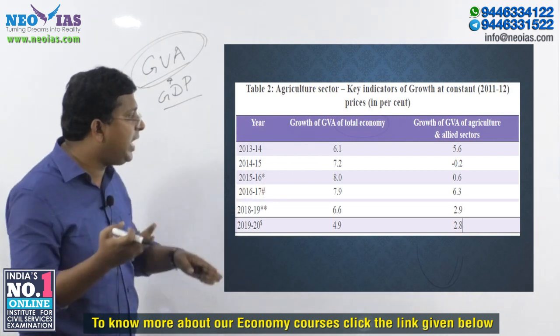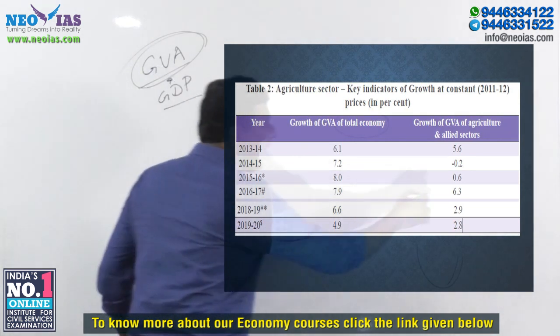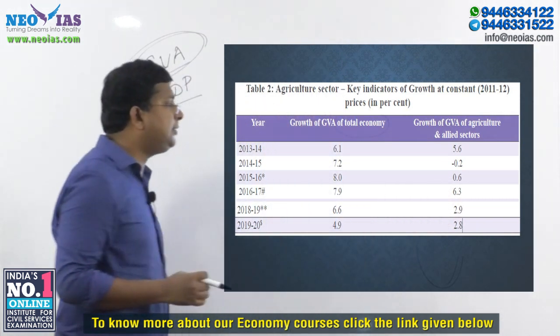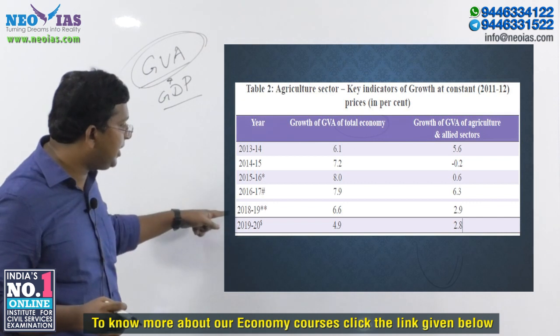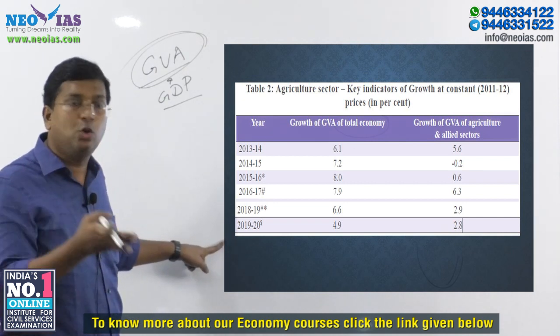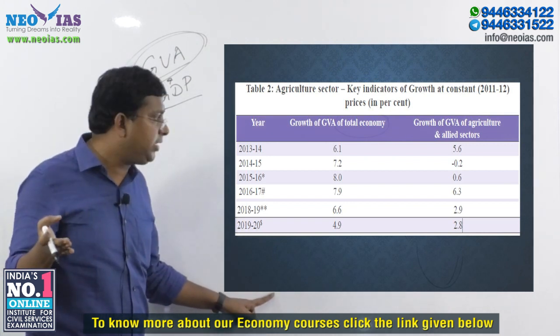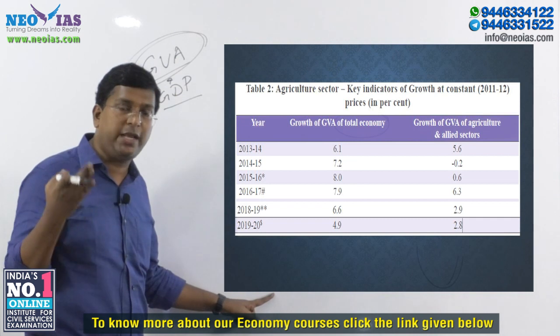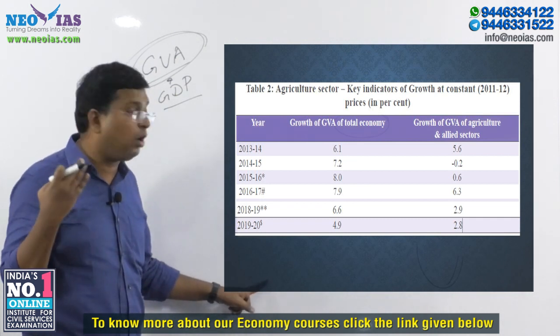Is there any direct relationship between the growth of gross value added and the agriculture and allied sector? There is no direct relation. In 16-17, agriculture and the allied sector grew at 6.3%. But after that, 18-19 and 19-20 were not good years for the sector, and obviously in 2021 it will be much worse because of the great lockdown. So the government needs to ensure that the poor people, especially those depending on agriculture and the allied sector, are not affected.